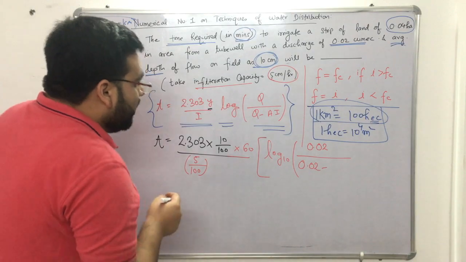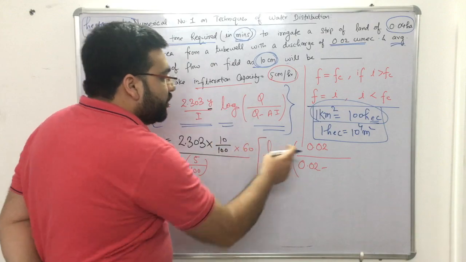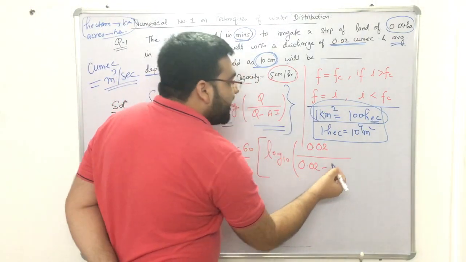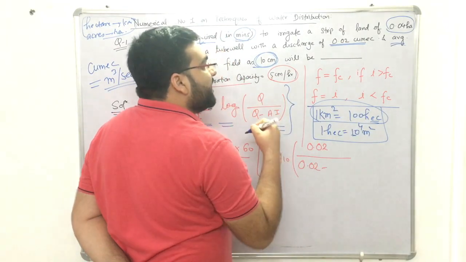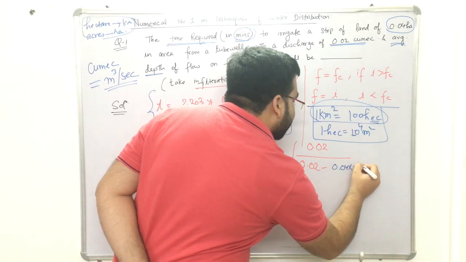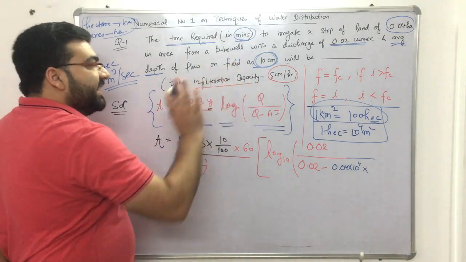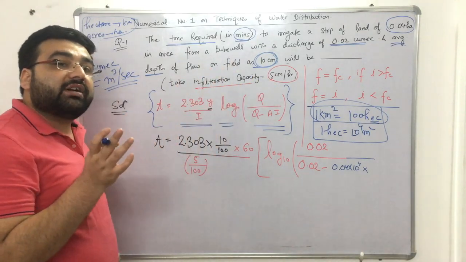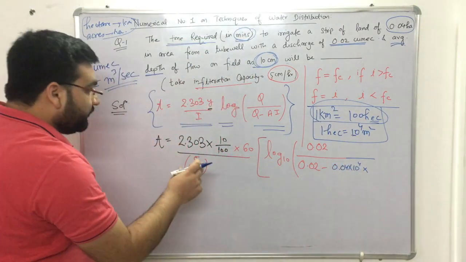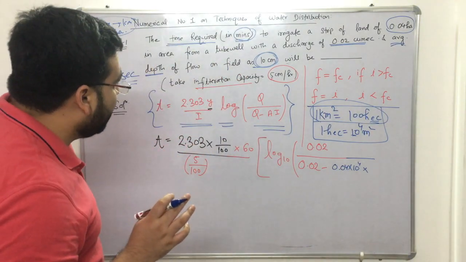Clear? Now discharge is 0.02 minus area is 0.04 hectares. Discharge is in meter cube per second, so we multiply by 10 raised to power 4 to get meters. So 0.04 into 10 raised to power 4, this will be meter square. Now infiltration is 5 centimeter per hour, and we have to convert it into meter per second, because this area is in meters.